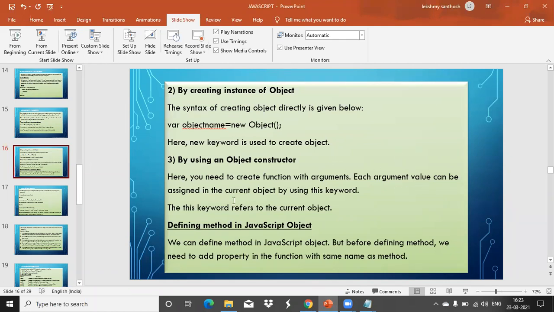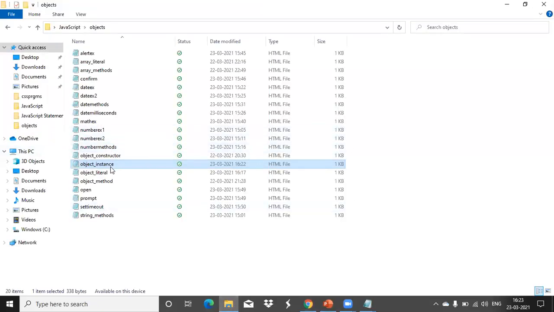Each argument value can be assigned in the current object by using the this keyword. This is a reference keyword that refers to that particular object. By using that keyword, I can create one object. That is the third method. You can see an example for this here.